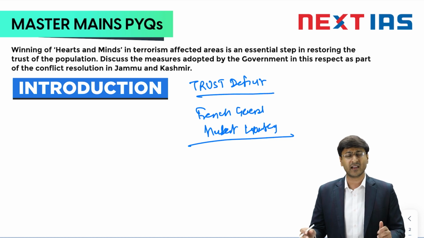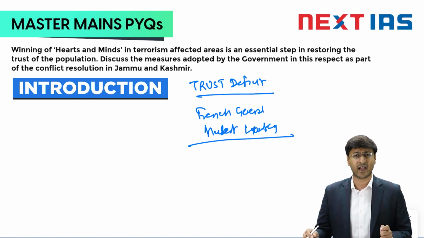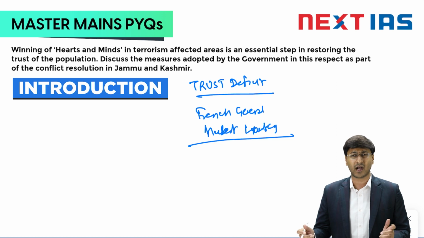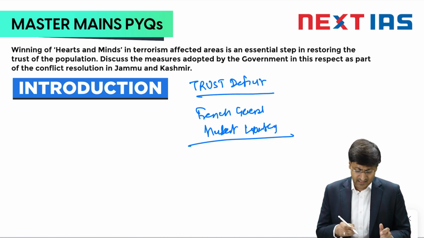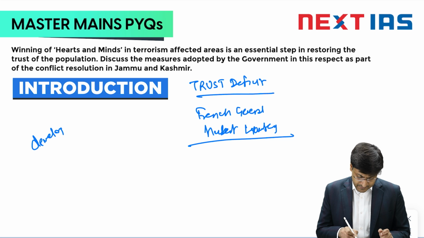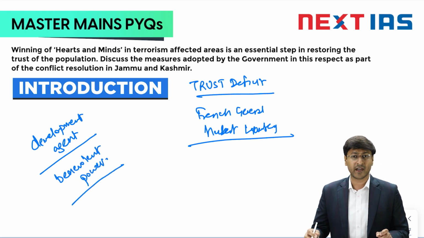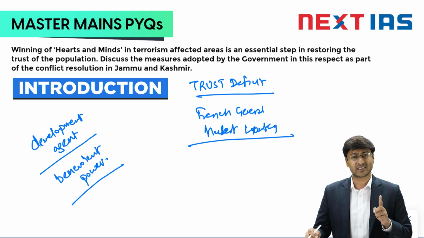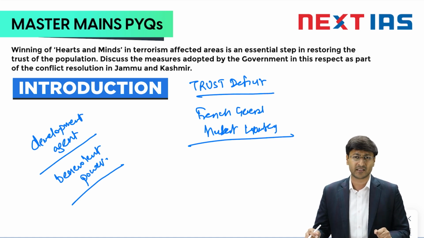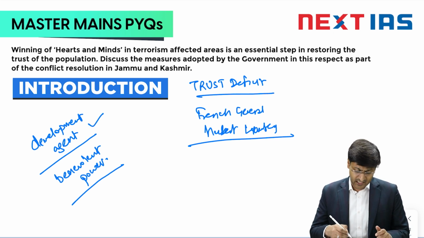Now, why does the Indian government want to go by this strategy of WHAM in Jammu and Kashmir? Why not use arms and ammunition and just get rid of terrorism there? Basically, India wants to convey its image as a development agent as well as a benevolent power. India wants to reduce the alienation of Kashmiris. It fosters state legitimacy and keeps its image as that of a development agent as well as a benevolent power.